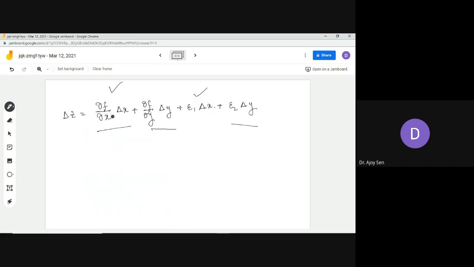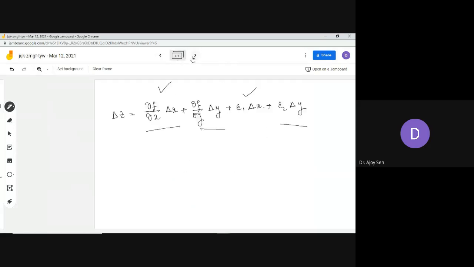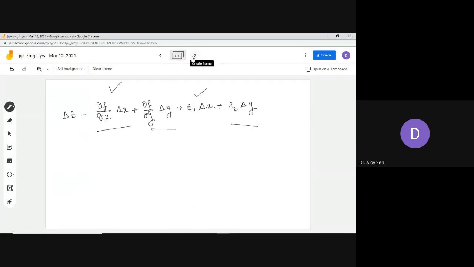In the previous case you used a equals dy dx, but in this case, since there is more than one independent variable, you have to take partial derivatives. Actually, you are taking the partial derivative with respect to x and the partial derivative with respect to y.